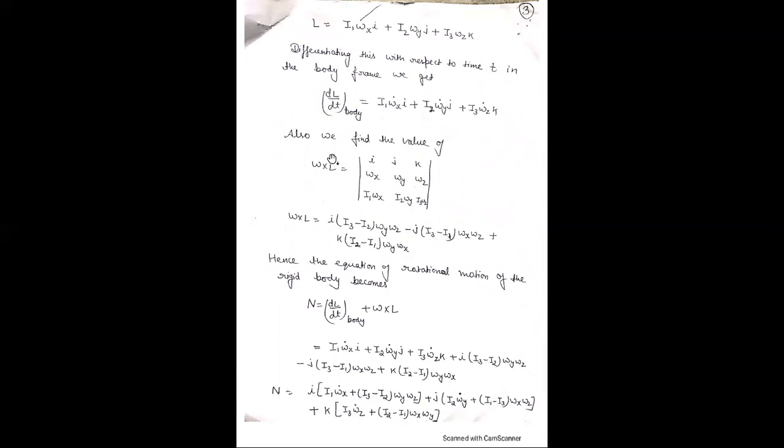Now we find the value of omega cross L. Using the determinant form with i, j, k, the components of omega are omega x, omega y, omega z along the three axes, and the components of L are I1 omega x, I2 omega y, I3 omega z.